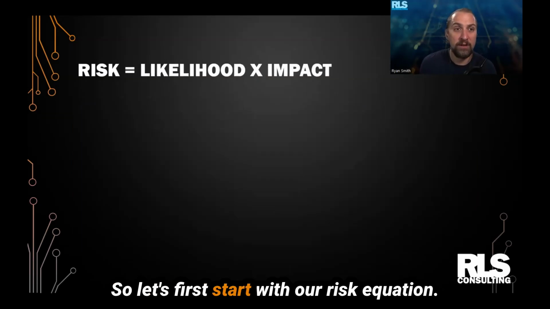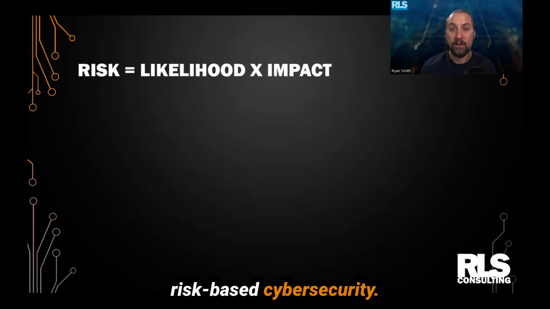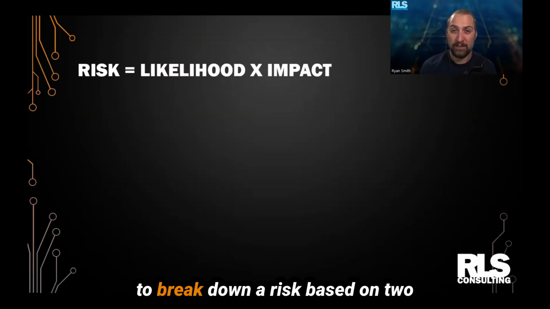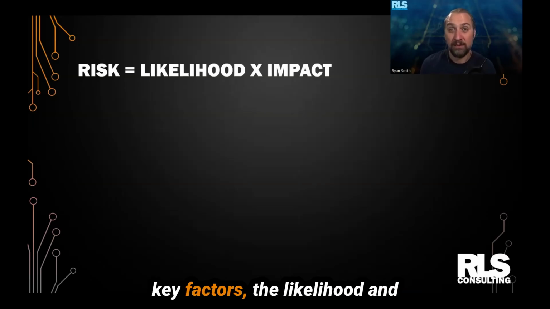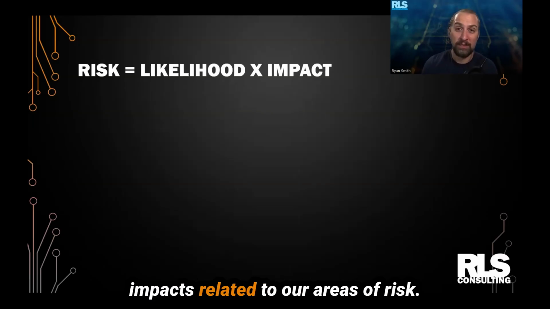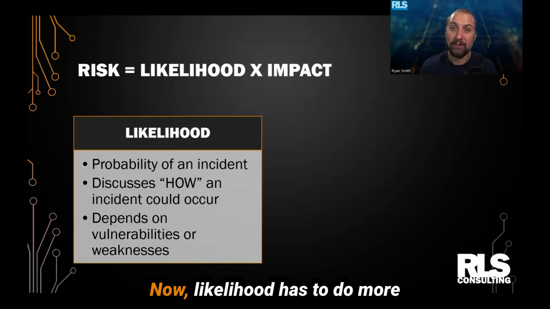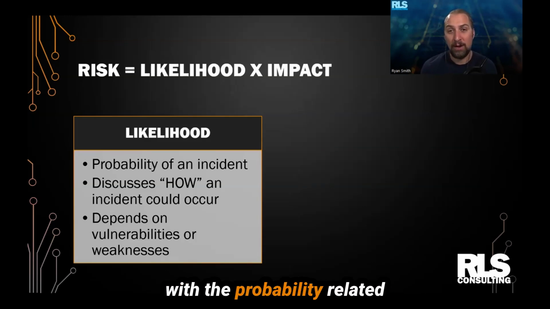So let's first start with our risk equation. And this comes from risk-based cybersecurity. It basically tells us ways to start to break down a risk based on two key factors, the likelihood and impacts related to our areas of risk. Now, likelihood has to do more with the probability related to a cyber incident occurring.